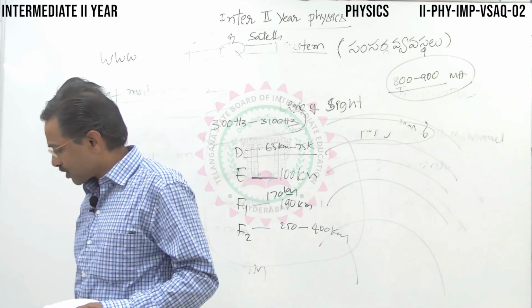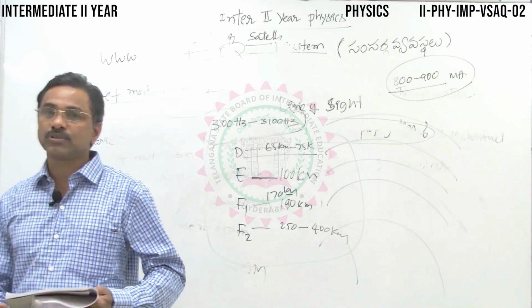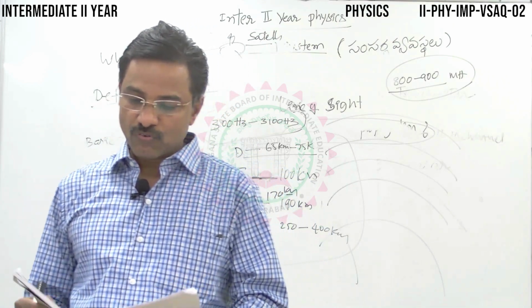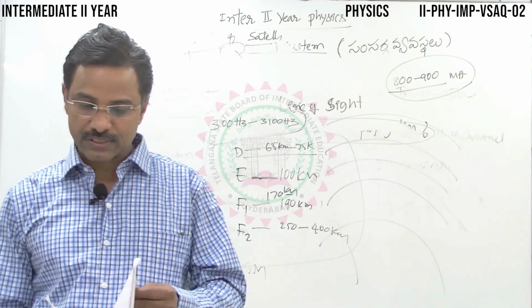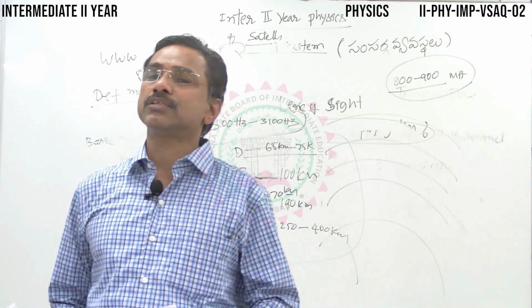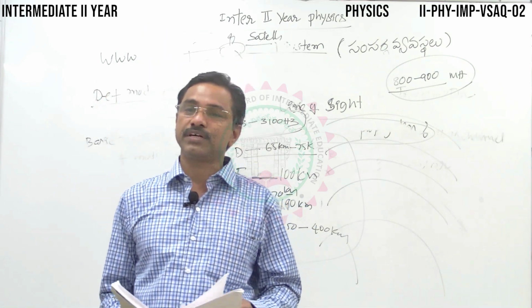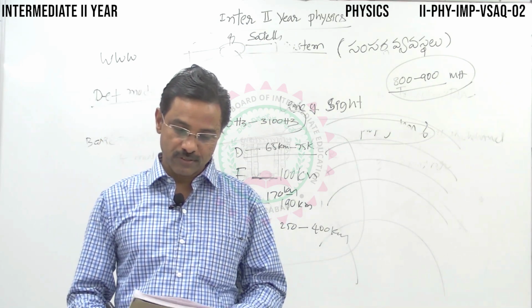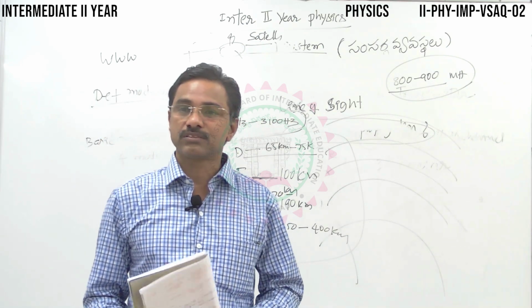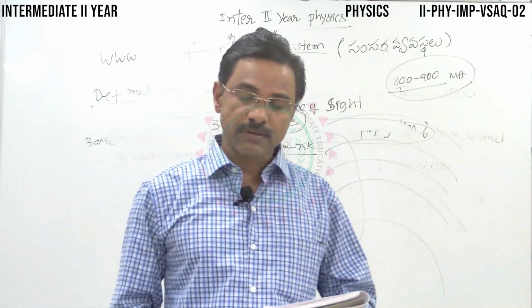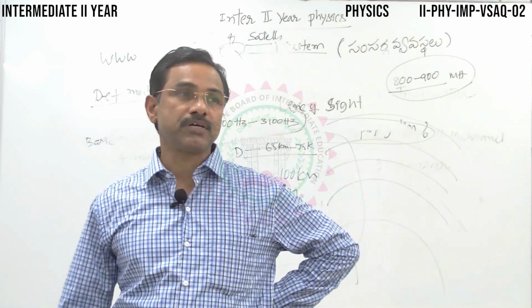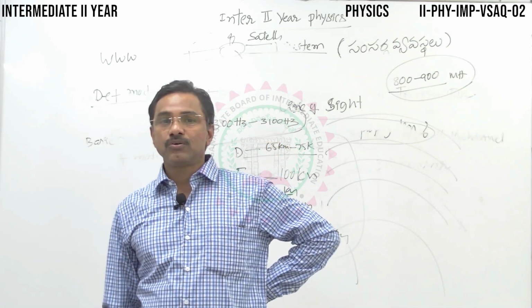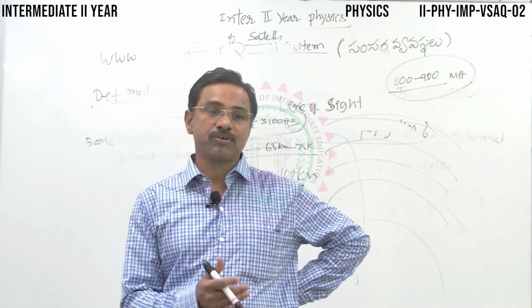So this is about the communication system, and then the possible questions in your IPE examination. Next, we'll take up one more topic, exclusively as per the latest chapter-wise weightage. Those chapters have 2 marks questions weightage-wise, and we'll discuss those questions one by one. Ray optics, the second chapter, after your mechanical waves and sound. Now you just analyze the chapter-wise weightage.